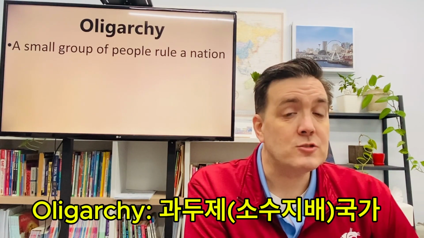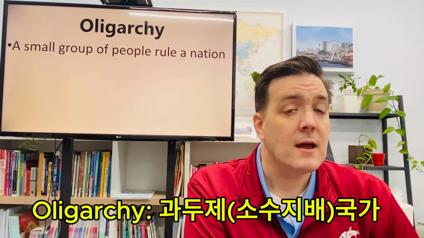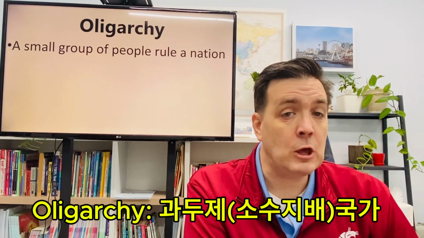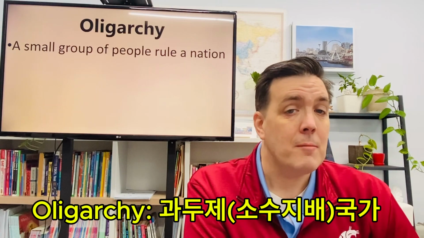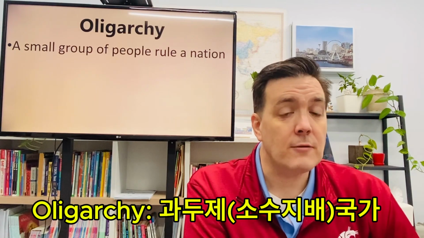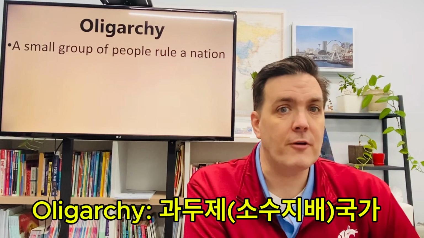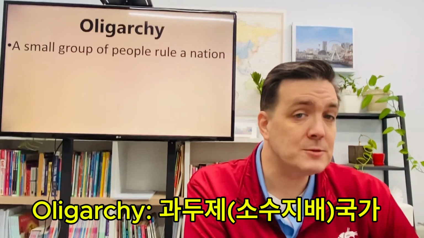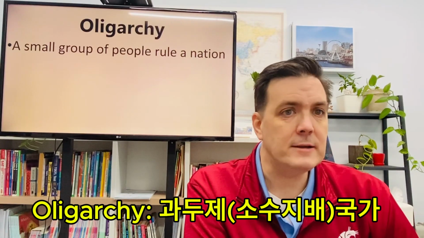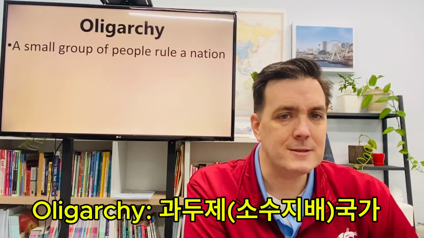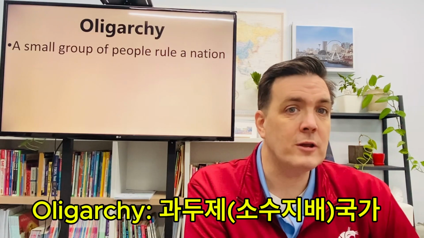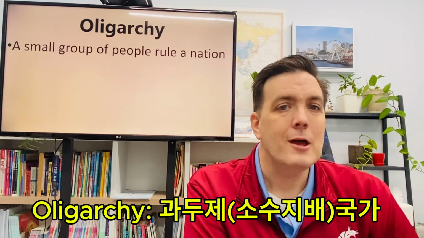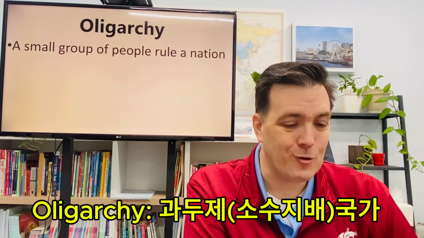And many times in history, including in the United States, they've argued that the U.S. was an oligarchy because the presidents of the United States all came from a very small group of people. It was no accident that we had 2 Bushes as president of the United States and 2 Clintons ran for president in a relatively short period of time as well. You could also mention the Kennedys in that group.